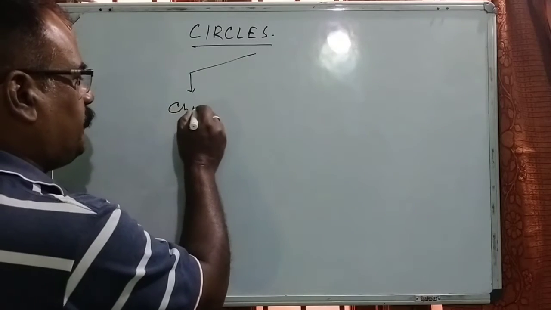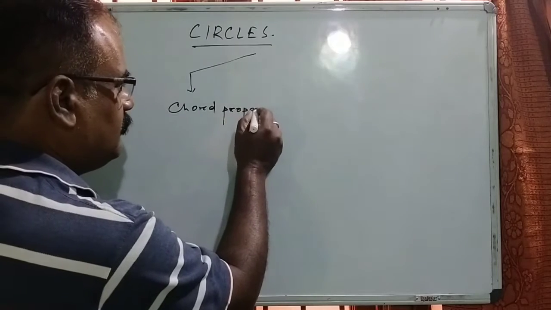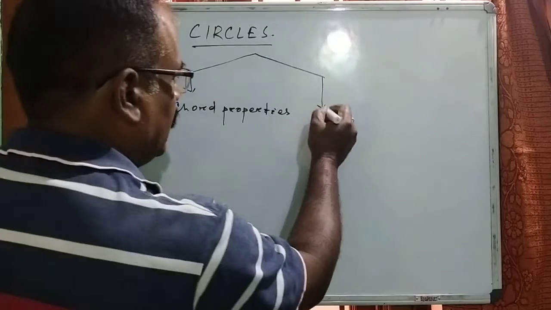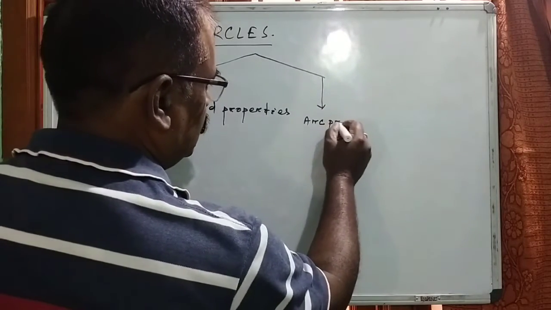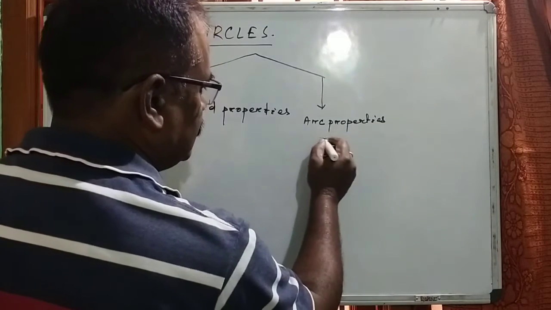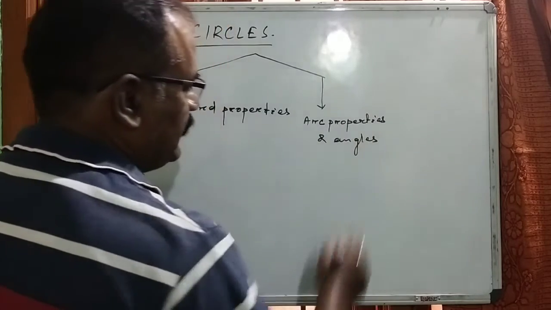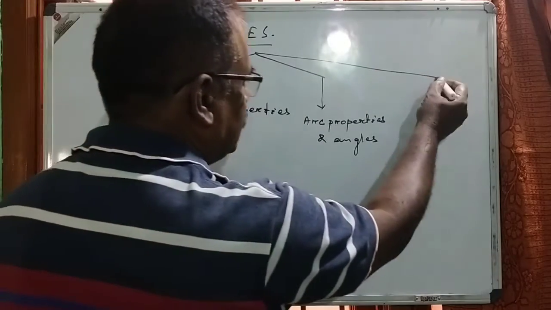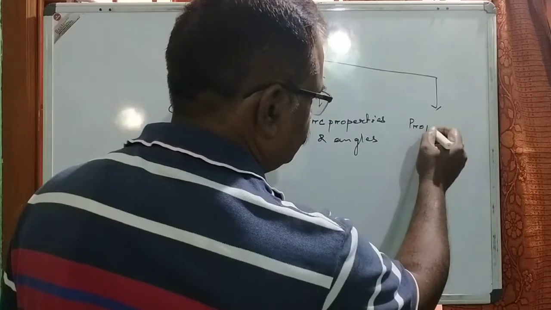One is chord properties, properties related to the chord. Secondly, the arc properties, and the angles related to the arc. And on the third heading, lastly, we will discuss the properties of tangents.